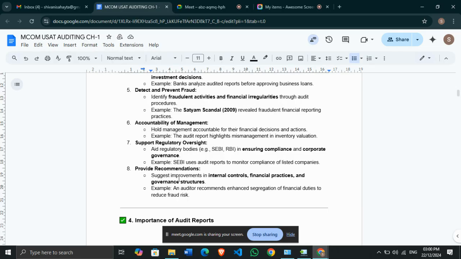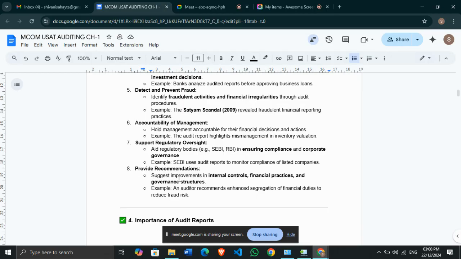After doing the audit, the auditor will always give suggestions. The auditor will always give recommendations on the areas of improvement also. Okay, in these places we need improvements, for example in internal control, in financial practices, in governance structures, even in the management decisions also, right? For example, an auditor recommends enhanced segregation of financial duties to reduce the fraud risk. This is the common suggestion that an auditor gives.